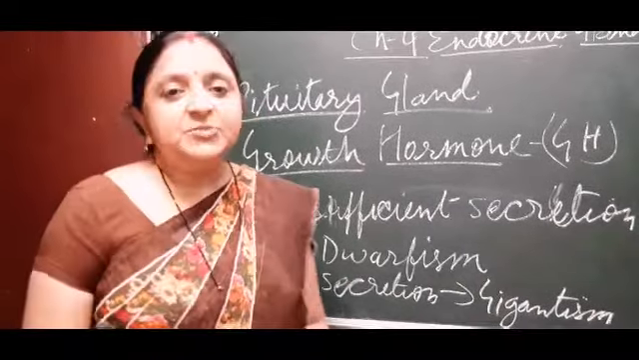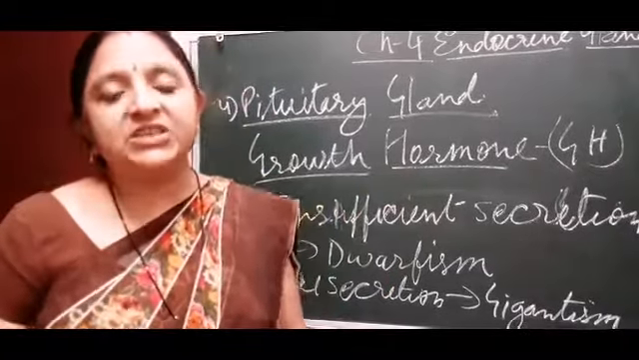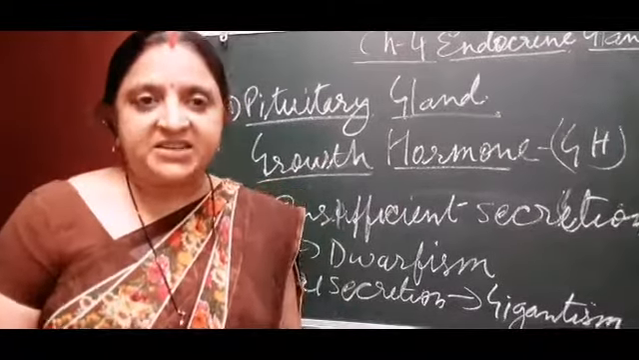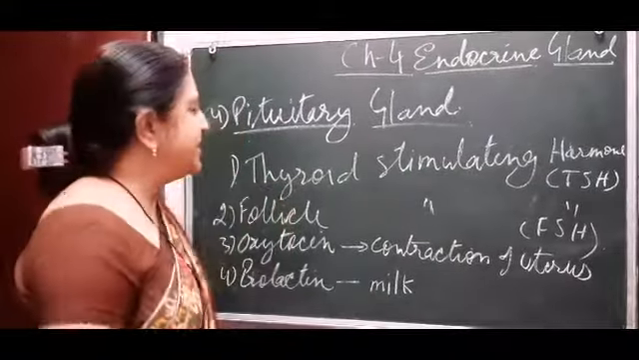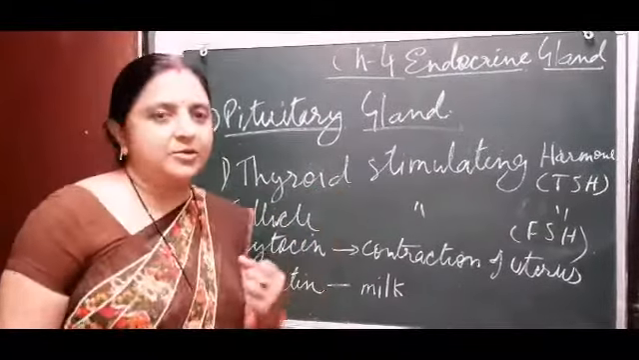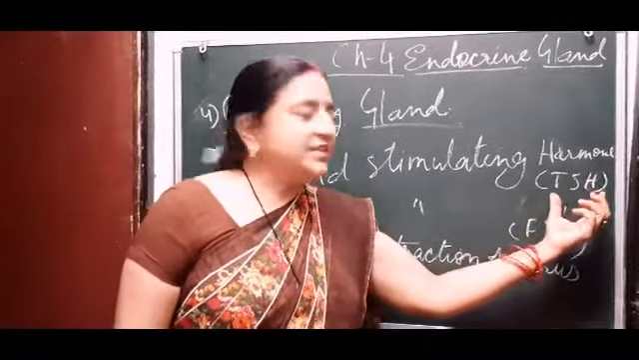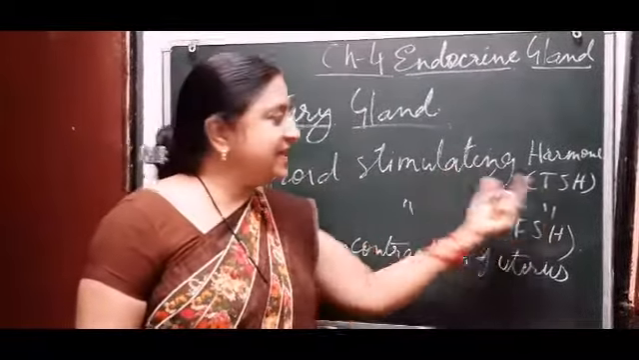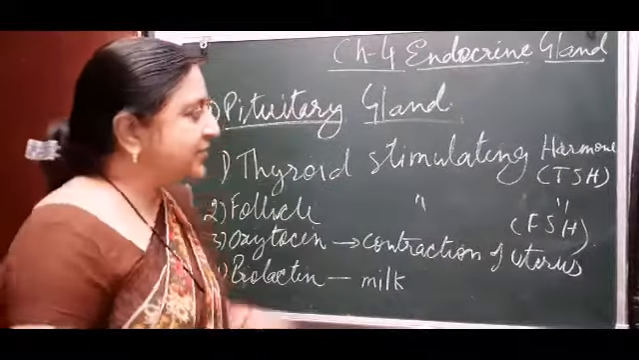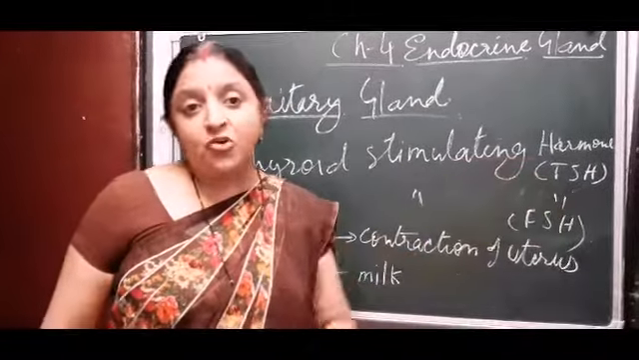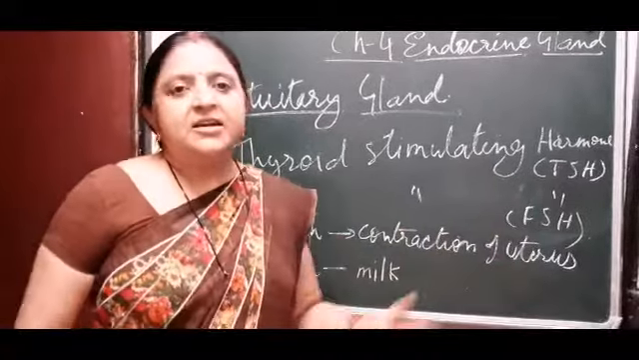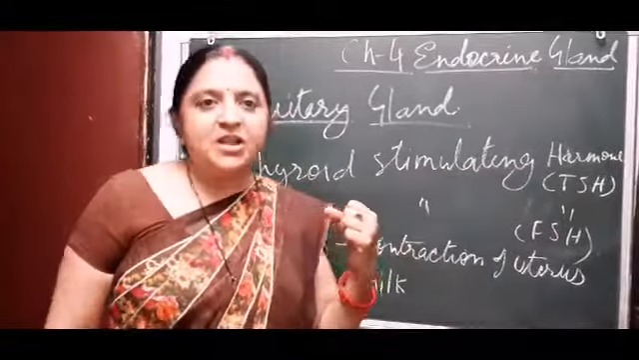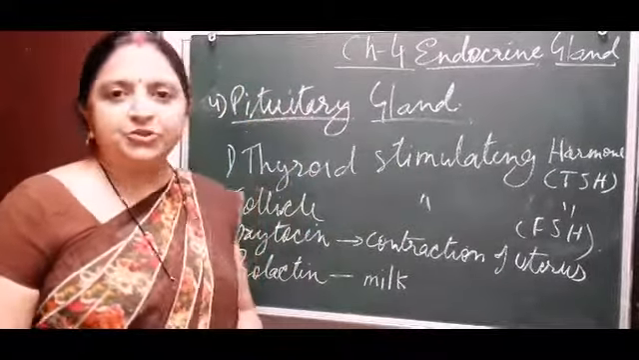In spite of secreting growth hormone, it also secretes some stimulating hormones, and so it is called the master gland. The first stimulating hormone is thyroid stimulating hormone. In short, it is known as TSH. T stands for thyroid, S stands for stimulating, and H for hormone. In this way the question also comes, write the full form of TSH. In this way you have to answer. TSH means thyroid stimulating hormone, and this hormone is secreted by the pituitary gland.